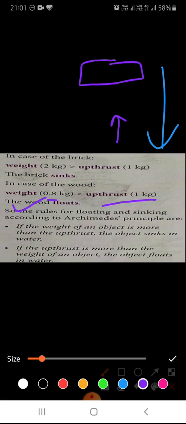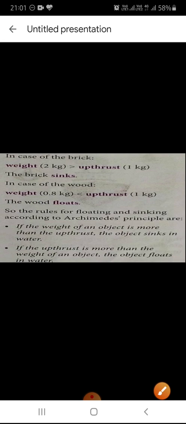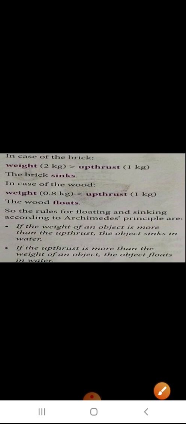And if the weight is very small and the upthrust is very high, in this case the object will float in water. These are the Archimedes' rules for floating and sinking. So these are two rules. These are in your book, page number 95. You can go through these once again.